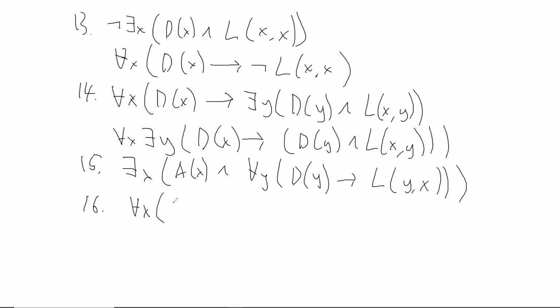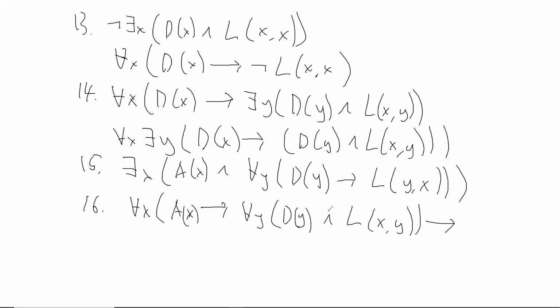For all X, if X is an animal, then for all Y, if Y is a dog, and the animal is larger than the dog, then the animal does not like samurai movies.